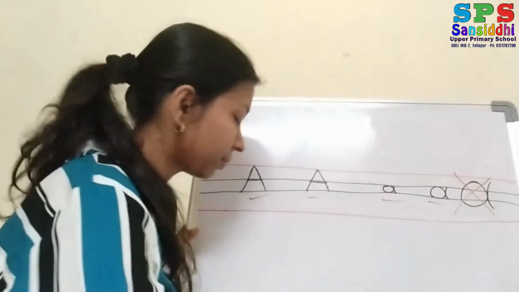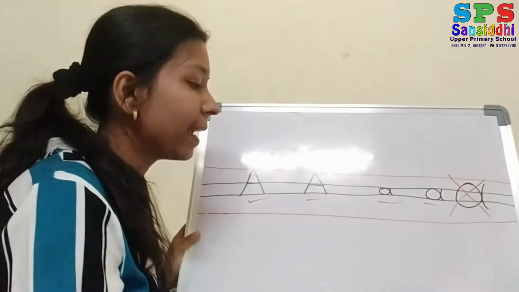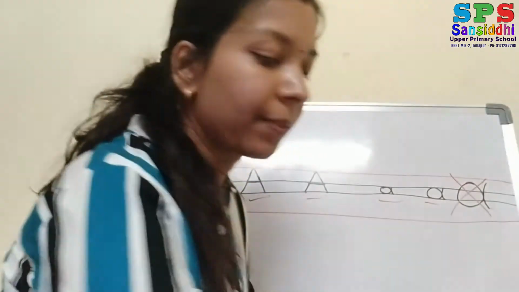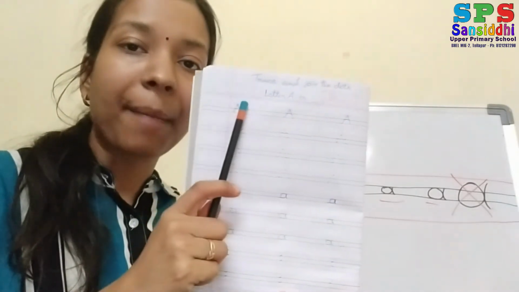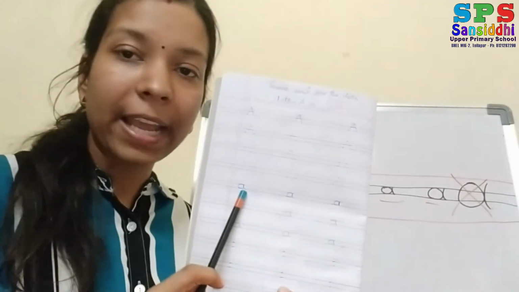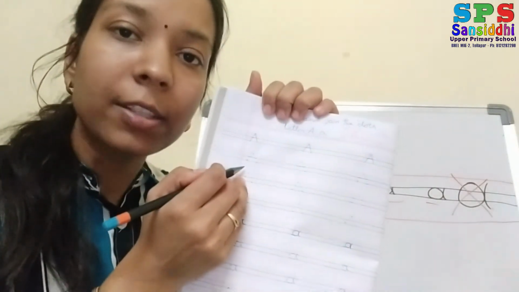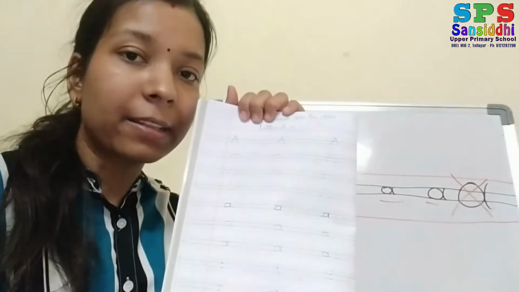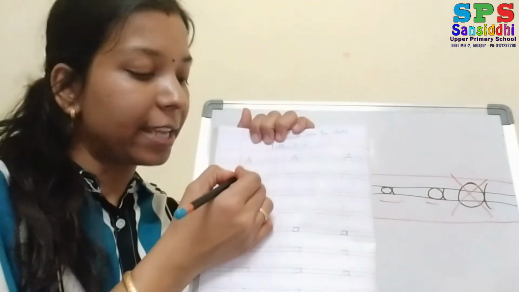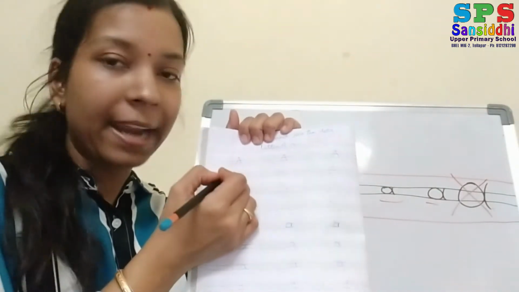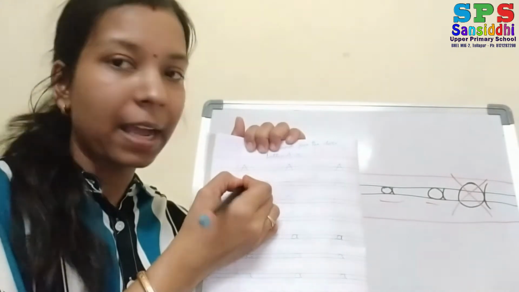Okay, now I'll show you in the practice notebook how to write letter A. See, here I have already written capital A and small a. First we will do capital letter A. Here I have given some dots. You ask your parent to write like this in your book, then you can start doing your homework. You have to trace the dots only: right slanting line, left slanting line and sleeping line.